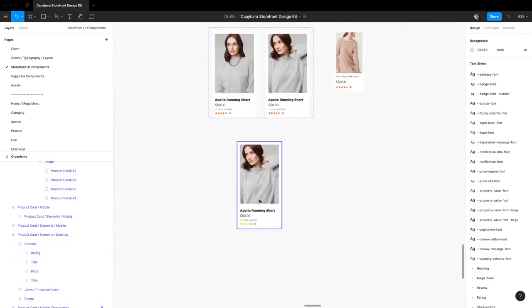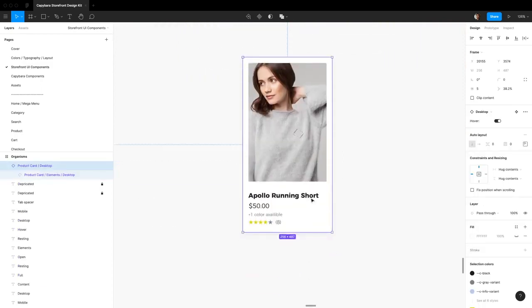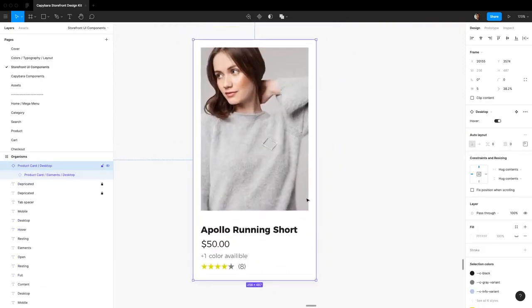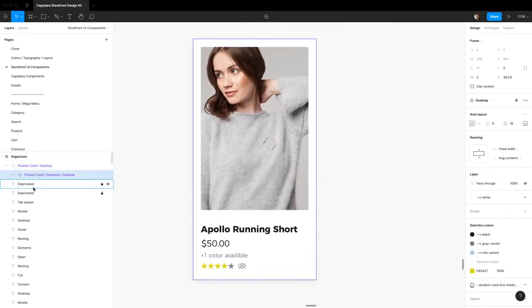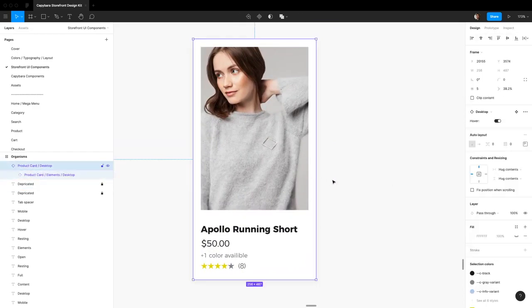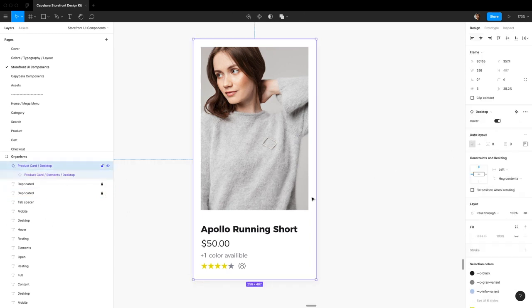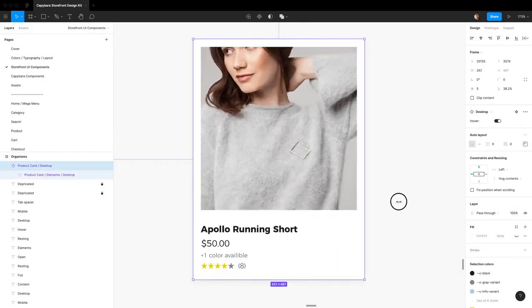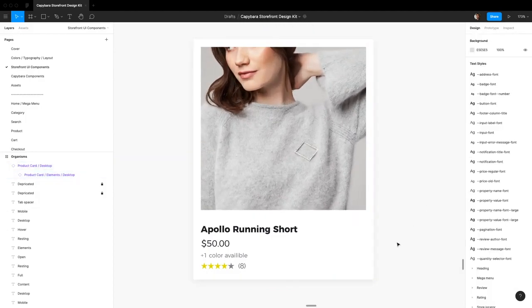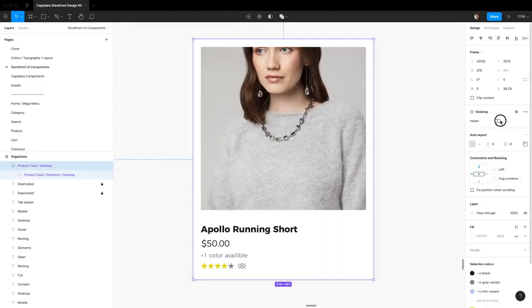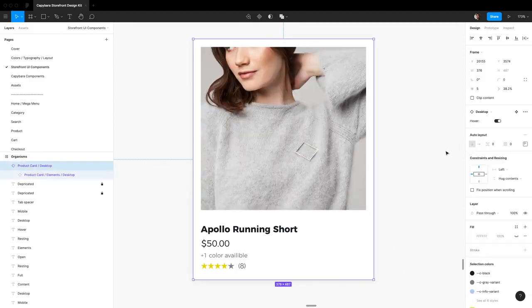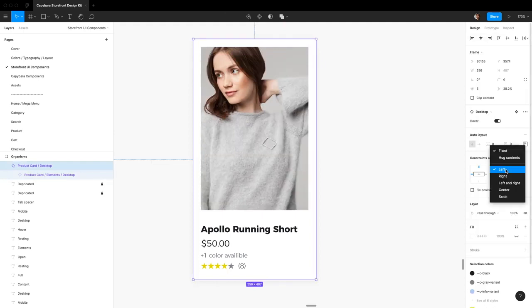Next, I want to talk about how you would go about changing the dimensions of this component, so height and width, stuff like that. To change the width, all you have to do is make sure that your top level component is set to fixed, and that your child, like the nested element, is set to fill container. So now whenever you change the width of your component, it's all going to grow and shrink with that. So that's how to change the width. Next we have the height.